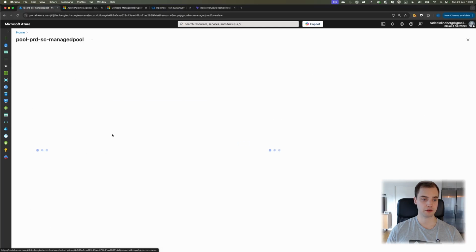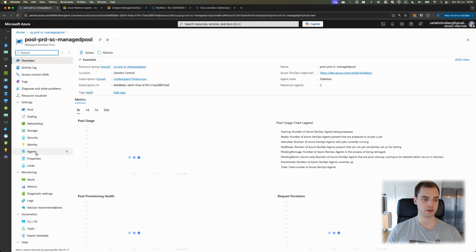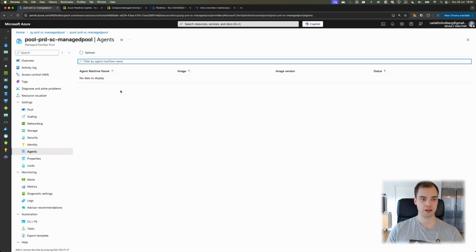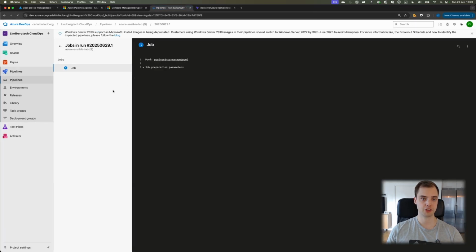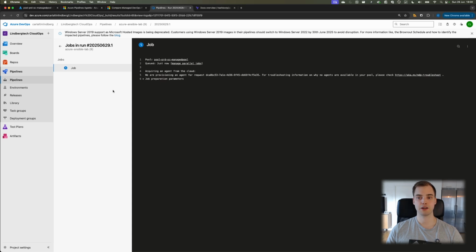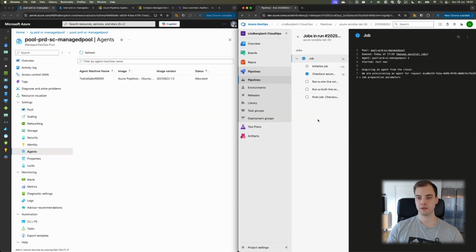If we go back, we go into the managed pool itself, we can click on agents, and it still says no data to display. It's probably just still booting up. If we go back to the pipeline, we do a refresh. Yeah, it's just pending still. So I will make a cut and come back to you when it's complete.